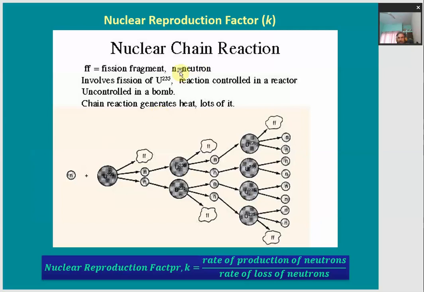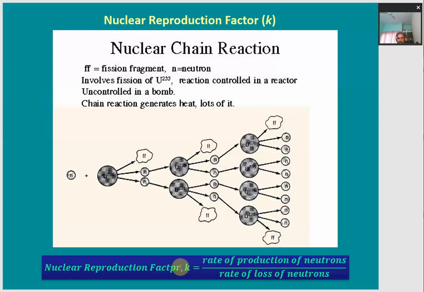There is a very important term related to the control of this nuclear chain reaction, which is the nuclear reproduction factor. It is represented by small k. It is given by the ratio of the rate of production of neutrons to the rate of loss of neutrons. So if the rate of production of neutrons is more than the rate of loss, then the reproduction factor will be more than 1, which means the neutrons produced will be more than the neutrons lost. So more neutrons will be available for carrying out further nuclear reactions, right?